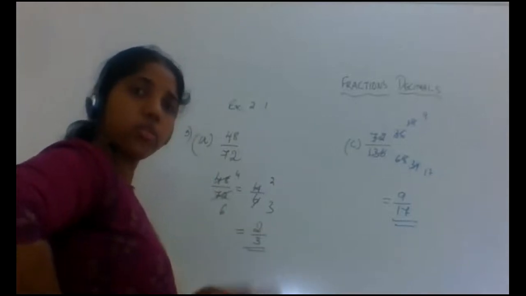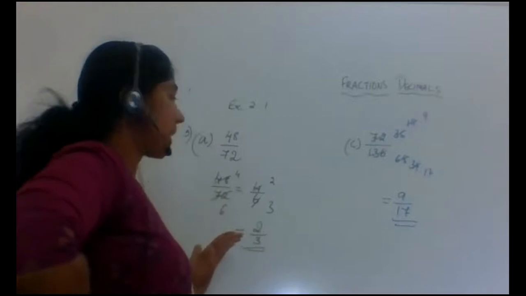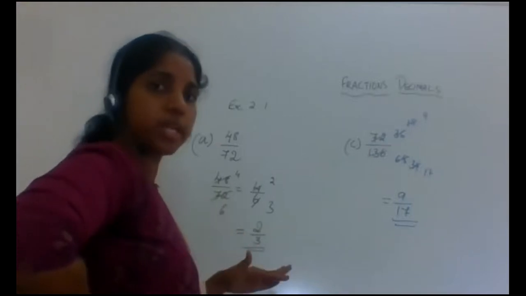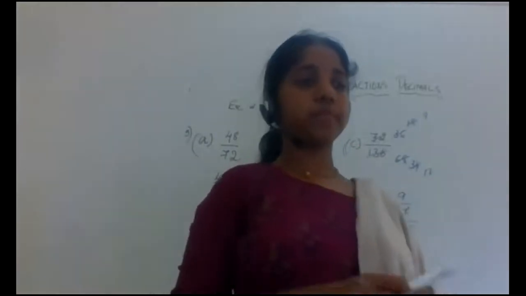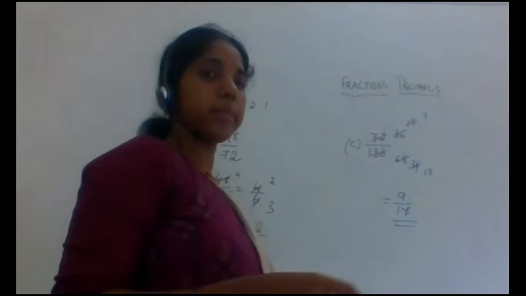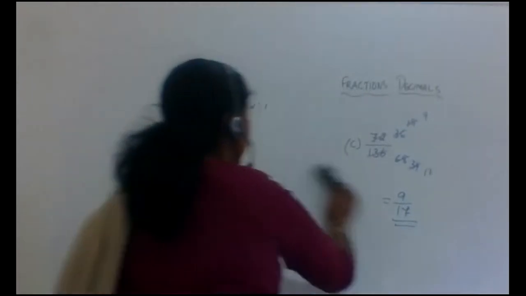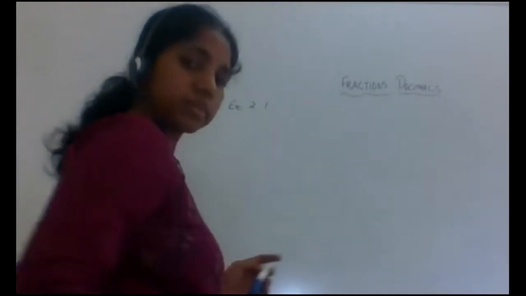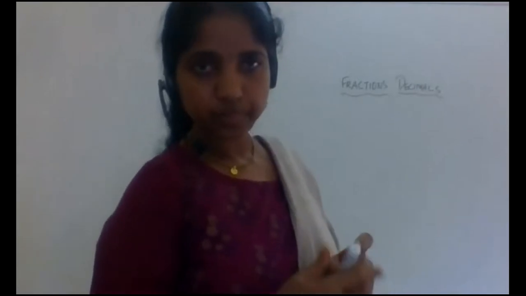So this is how you reduce a given fraction, an improper fraction, to its simplest form. You keep on reducing it, dividing the numerator and denominator by the same number. We'll see the next question.